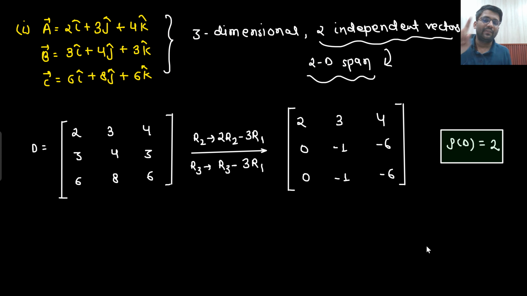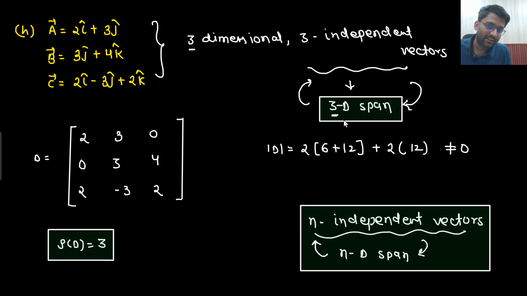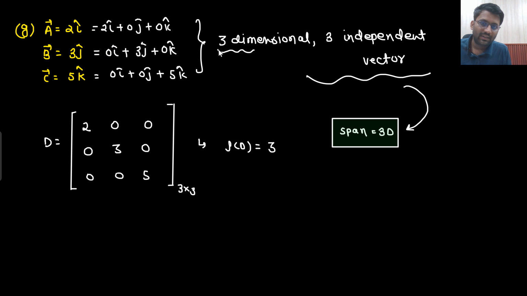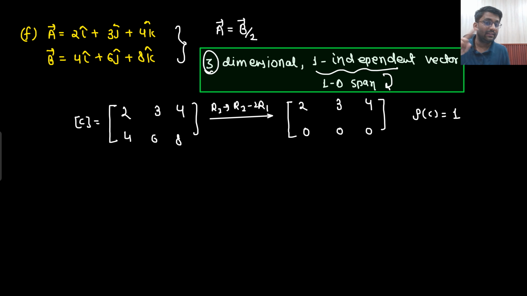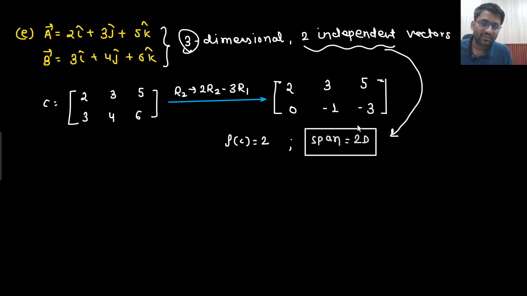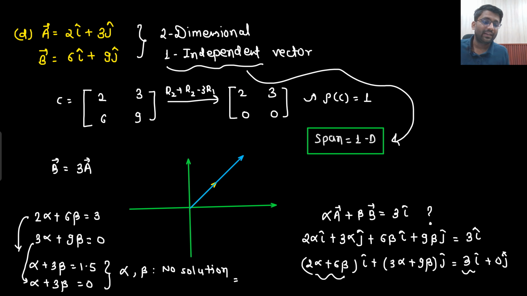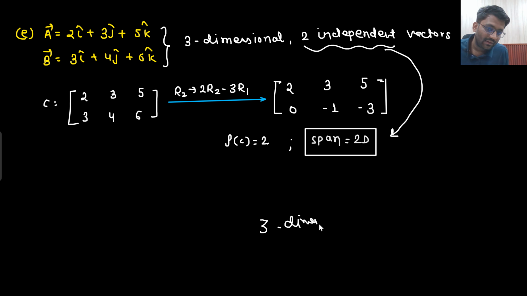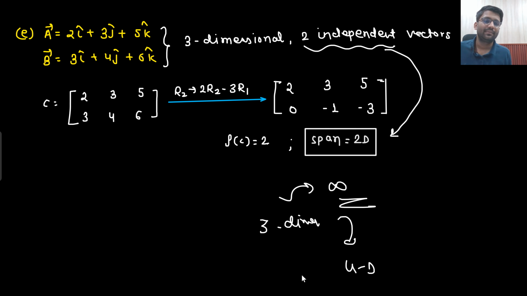So in all the previous examples that we have taken, just notice one thing: this value will always be greater than this value. 3 is always greater than 2. A 3-dimensional vector is creating a 2D span. Either it will be greater or it will be equal. A 3-dimensional vector creating a 3D span, equal. A 3-dimensional vector creating a 1D span, greater. But it can never happen that you have a 3-dimensional vector and you create a 4D span. No matter even if you take 1000 vectors, you can never create it.